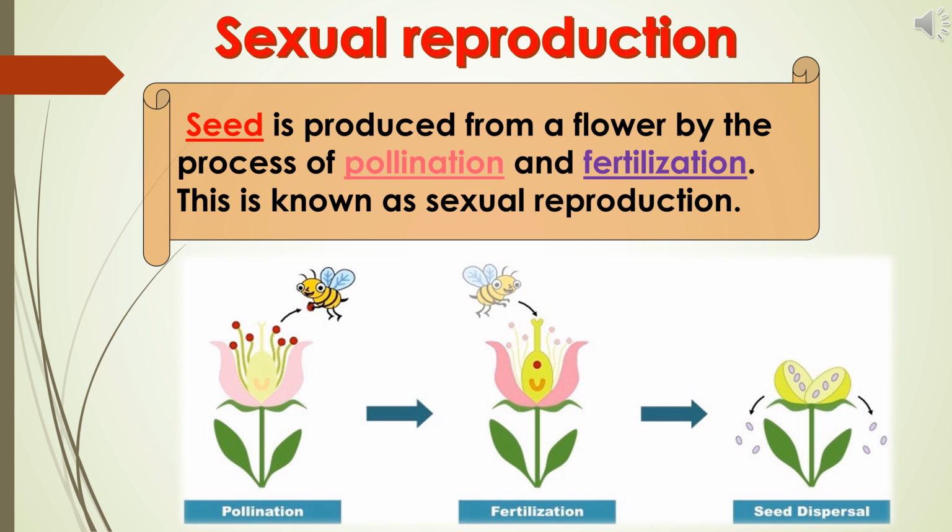Where do you find seeds? Yes, inside the fruits. How is the fruit developed? Fruit is developed from the flowers. Do you know how the fruit is developed from a flower? What are the processes involved? Remember in your 5th standard class, you acquired the knowledge about plant reproduction. Yes, there are two processes involved in the fruit formation. They are pollination and fertilization. To understand how fruits and seeds are formed in a flower, first we need to understand the parts of a flower.